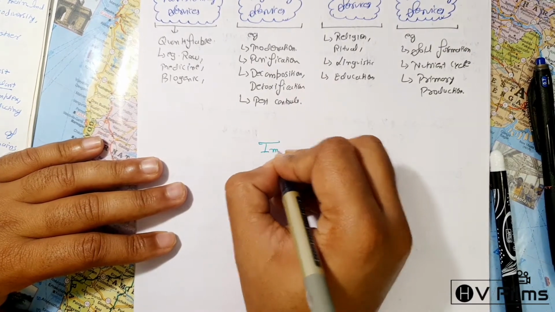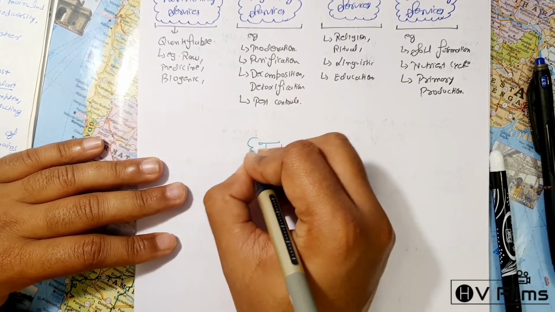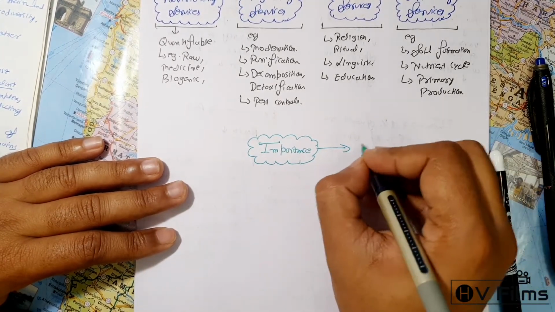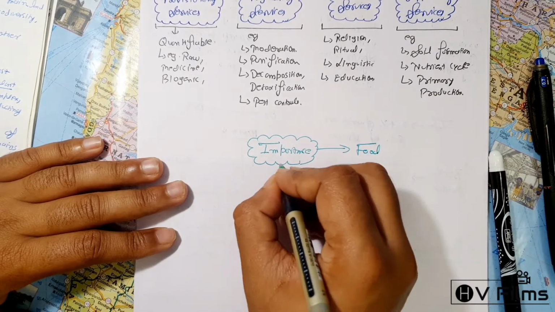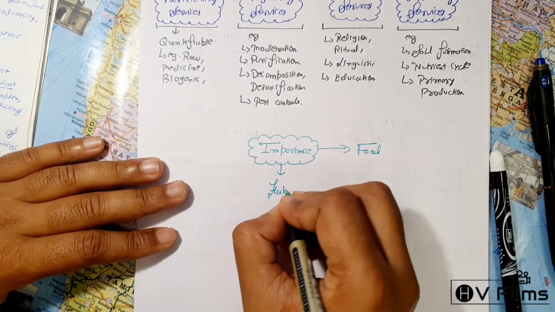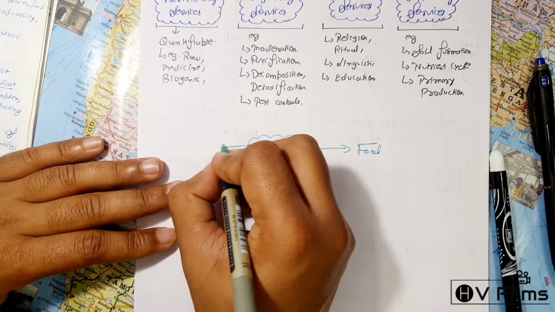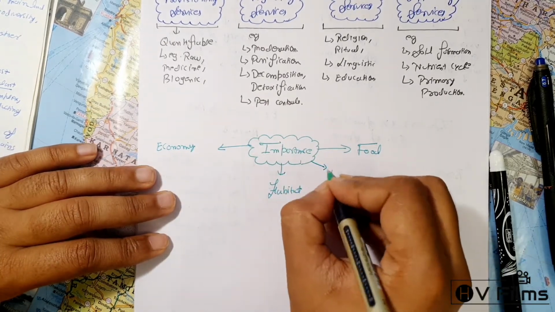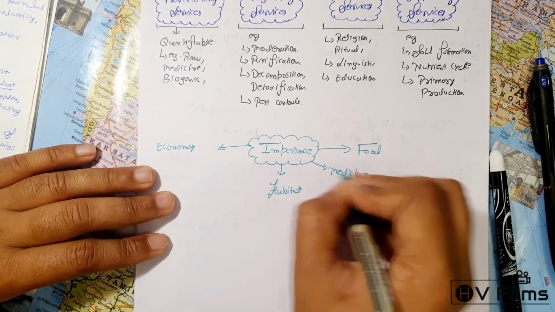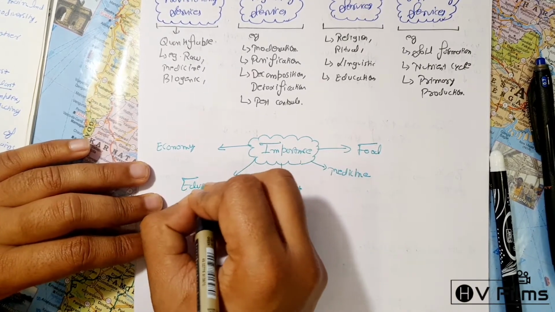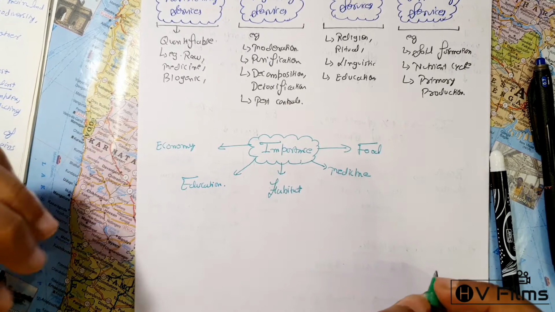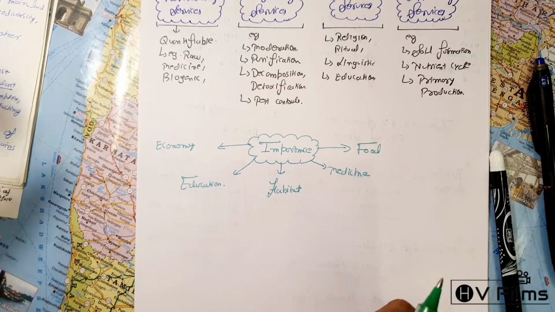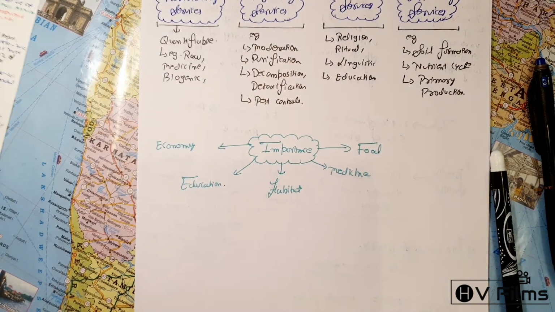So if you say importance of these, it provides the food for everyone, it provides habitat for everyone, for the economy itself, the raw material, the coal, for the medicine, you know, for the education. So there are multiple points, and you can write these things yourself because these are the basic buffer points that sometimes you need in your mains answer writing.